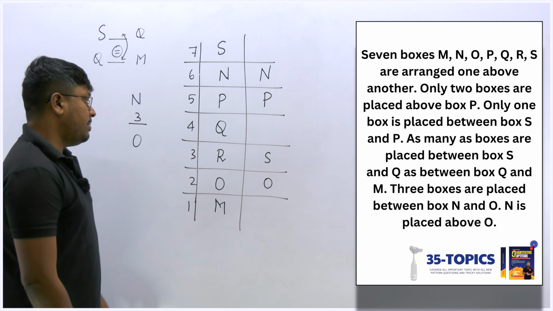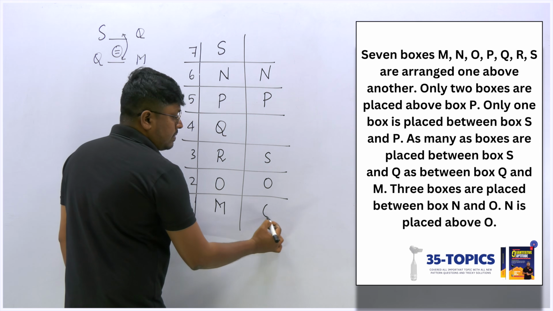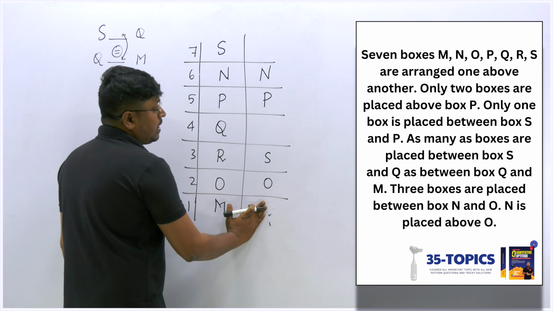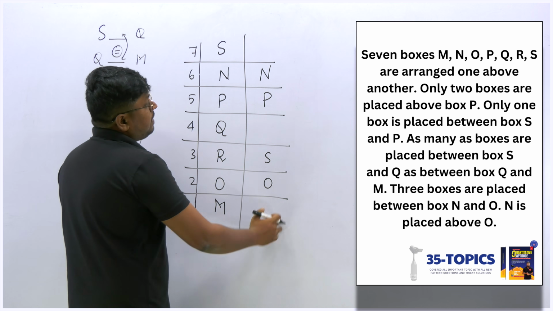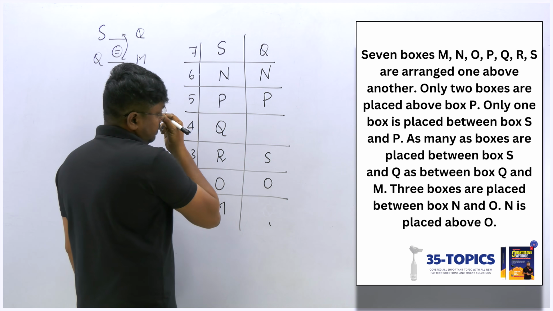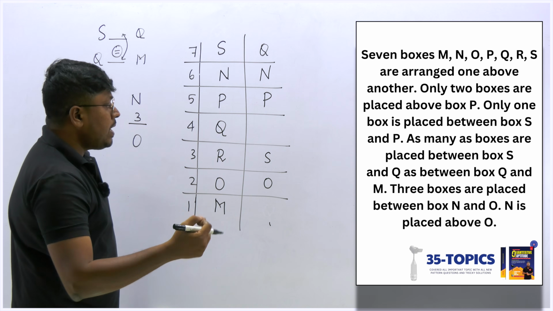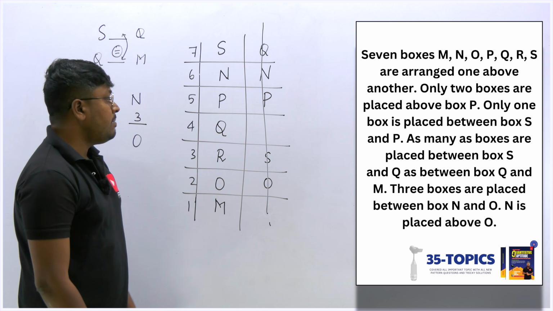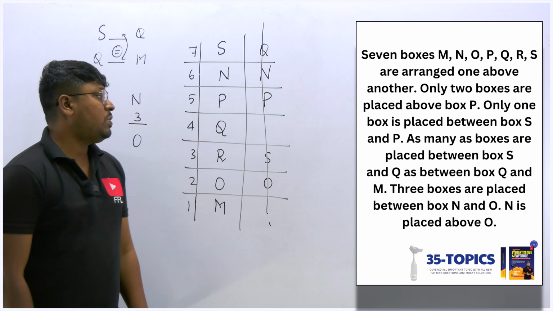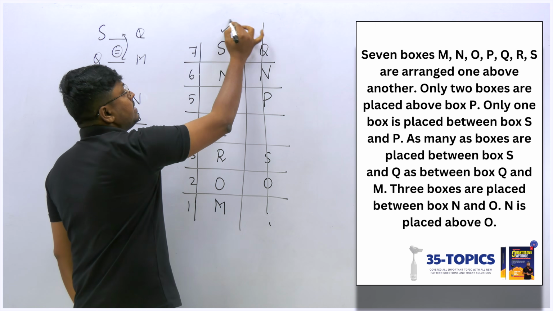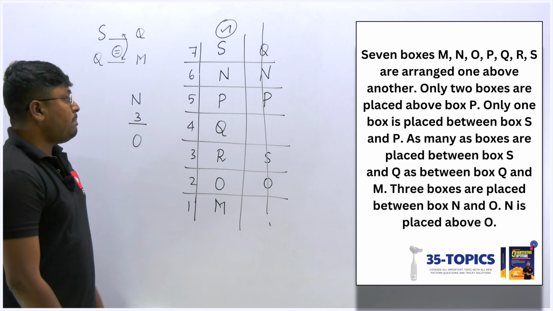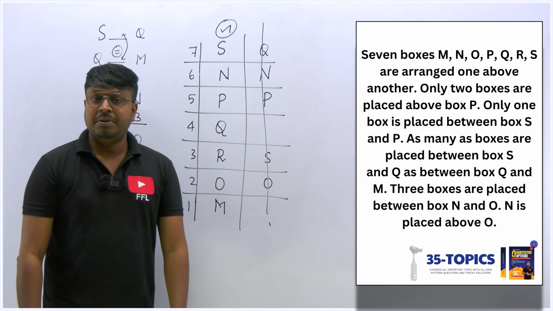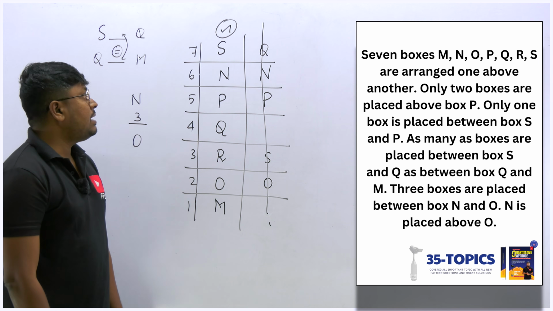So again we have another possibility. If I fix Q here, between S and Q 1, between Q and M it should also have 1, right? So I can't fix M. If I fix Q here, between S and Q 3 boxes, between Q and M also it should have 3 boxes. No way. We can't fix Q and M in the second possible diagram. There is no chance of fixing Q and M. So only this diagram will be correct. So S, N, P, Q, R, O, M. So this will be the answer for this arrangement question. No other way. We can't go with any other possibilities, right?